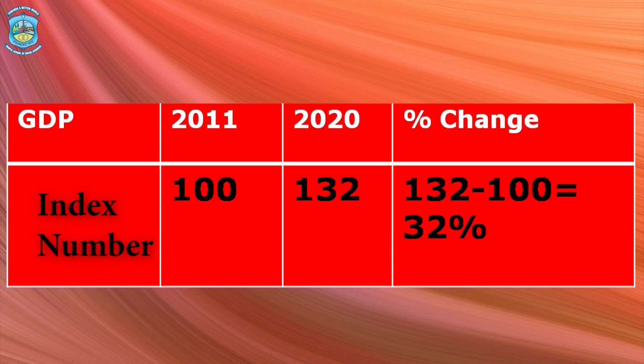Let's say after all the calculations, if we get the index number for 2020 as 132, we subtract the value 100 from 132 and we can get the relative change, that is the percentage change in the GDP in comparison of 2012 and 2020 as 32%. Therefore, the study of index numbers helps us to compare the relative changes in the variables from one base year to another current year.